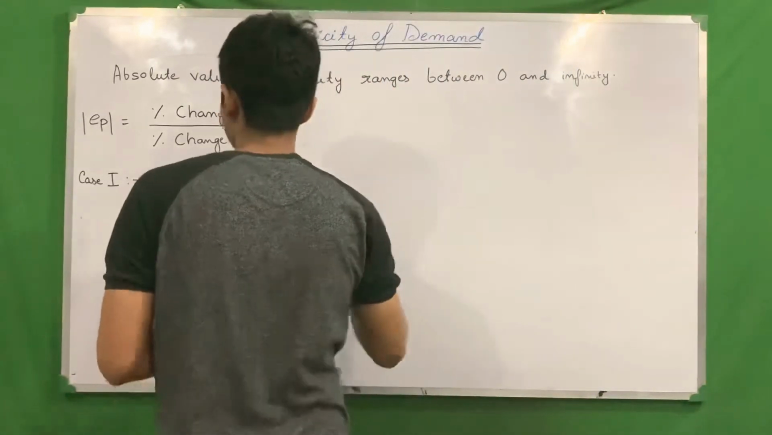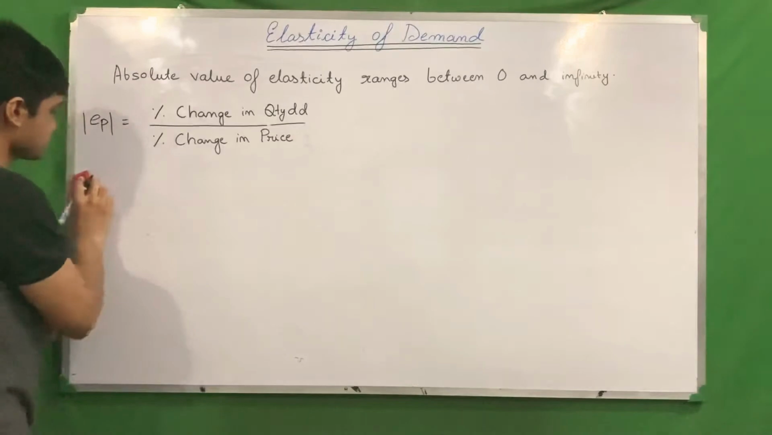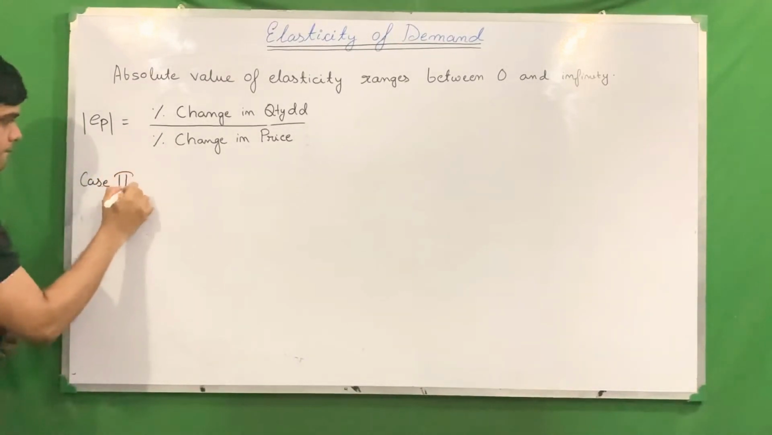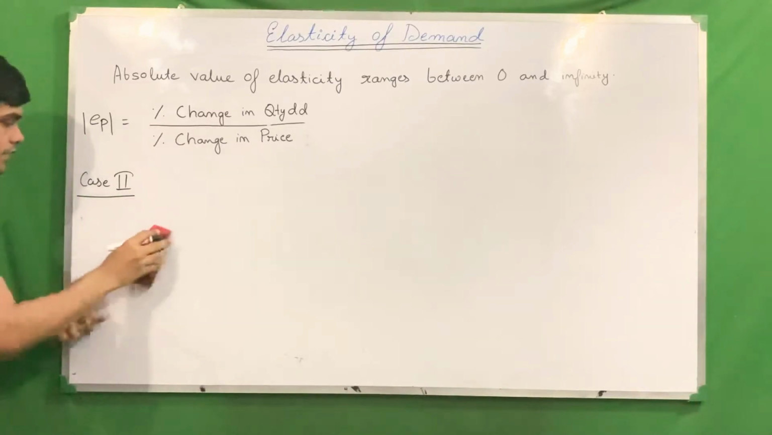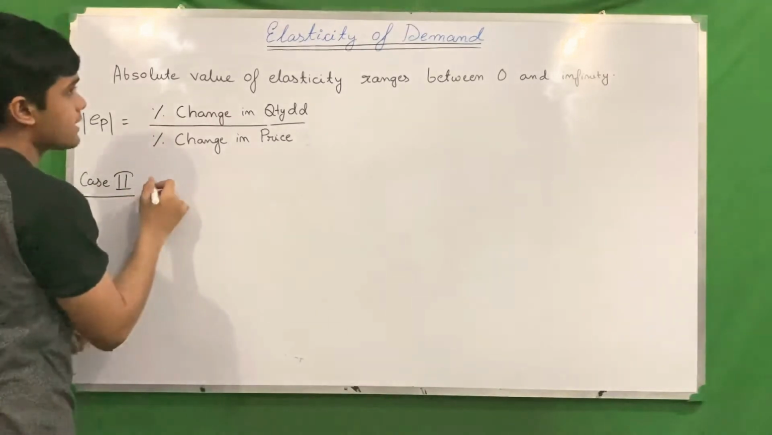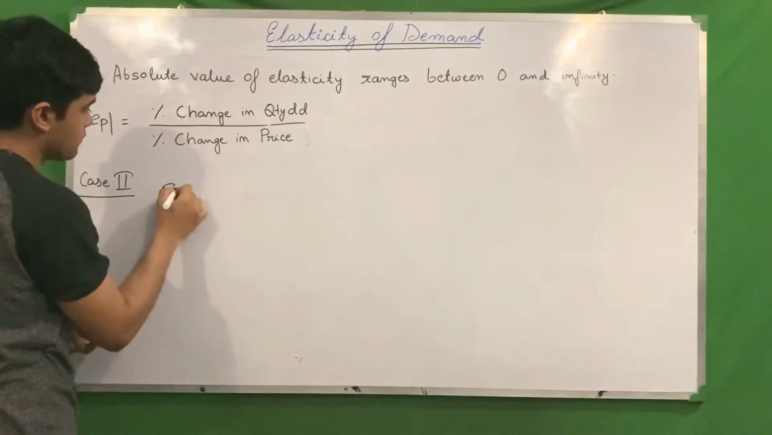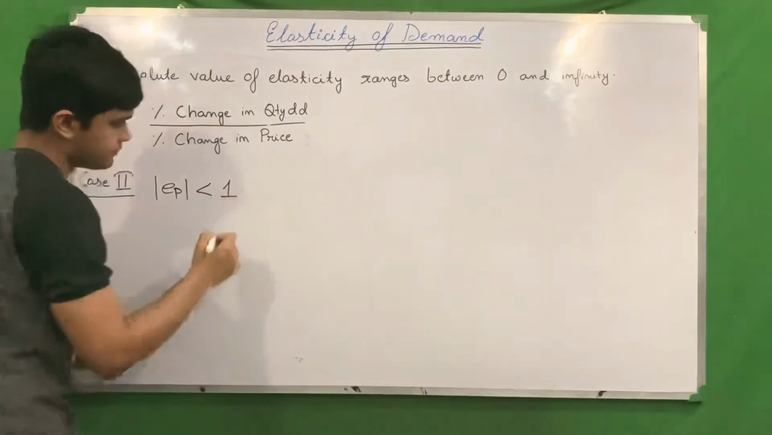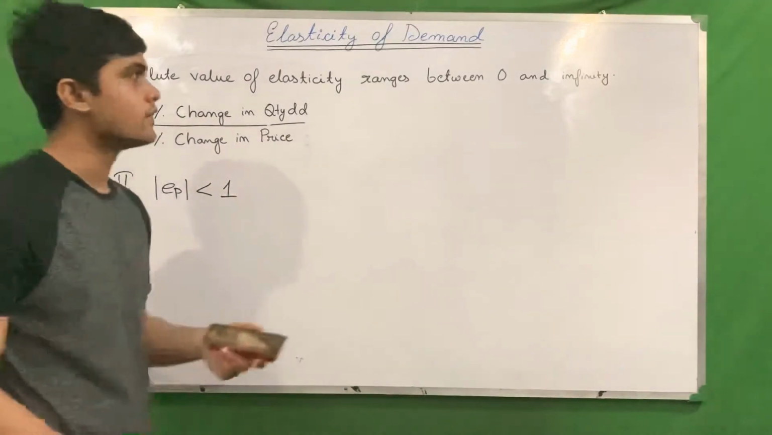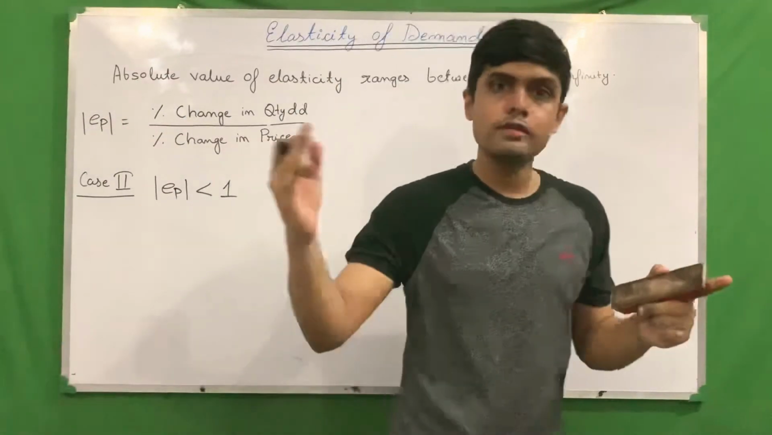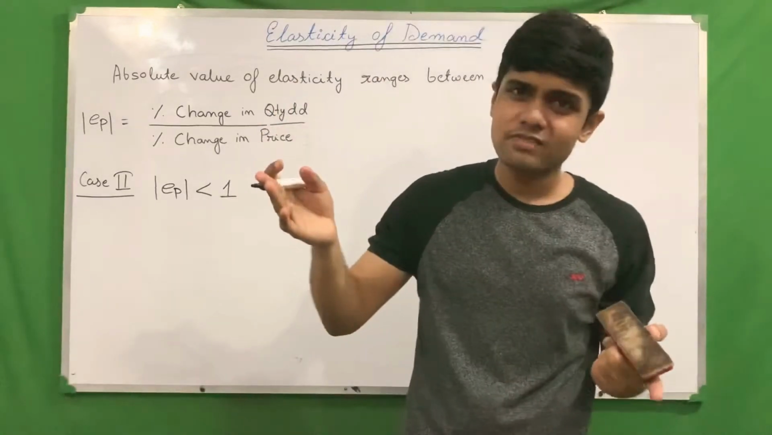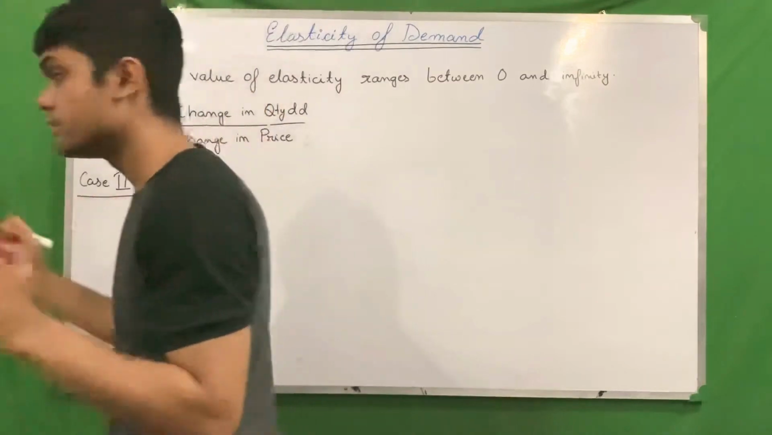So next thing that we will be doing, that is case 2. Case 2 is EP bar, the value of EP bar is less than 1. It can be less than 1. I told you its range is 0 to infinity, so it can be 0, the lowest value. Then it can be less than 1 also, fine, because the range is 0 to infinity.